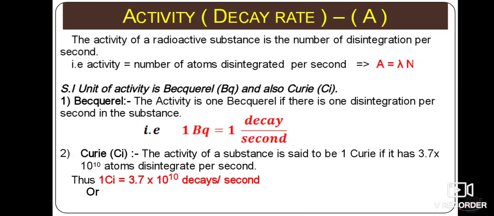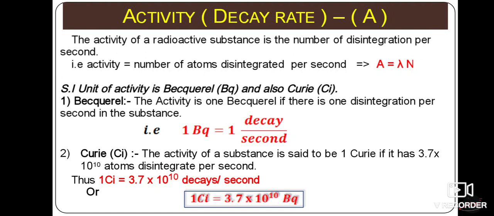Similarly, the activity of a substance is said to be 1 Curie if 3.7 into 10 to the power of 10 atoms disintegrate per second. Therefore, 1 Curie is equal to 3.7 into 10 to the power of 10 decays per second, or 3.7 into 10 to the power of 10 becquerel.